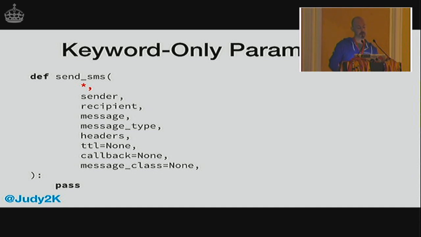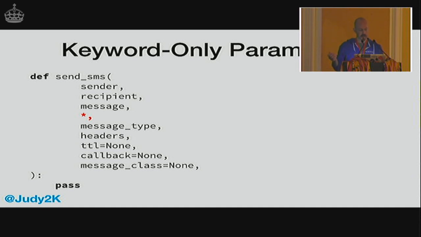So yeah, if you try to provide them as a positional argument, you will get an error. And this also has the side effect of stopping PyCharm or PyLint from complaining that your function takes too many arguments. You don't have to use it at the start. You can use it in the middle. So in this case, this is a kind of mixed mode function where you can, if you want to, provide the first 3 arguments as positional arguments, and then the rest need to be provided by name. You can see that asterisk is kind of overloaded now. It's being used for a lot of things.